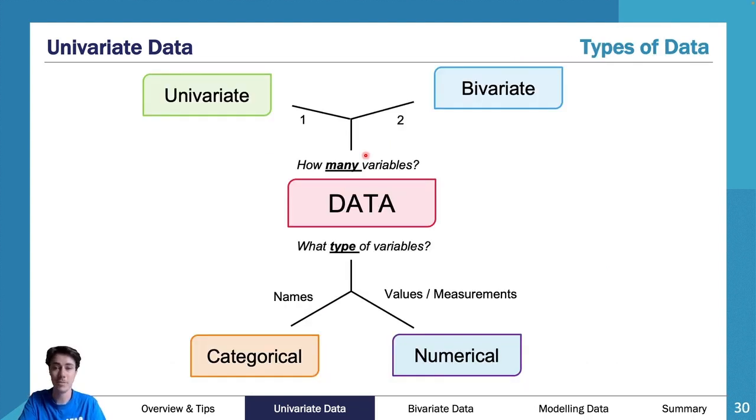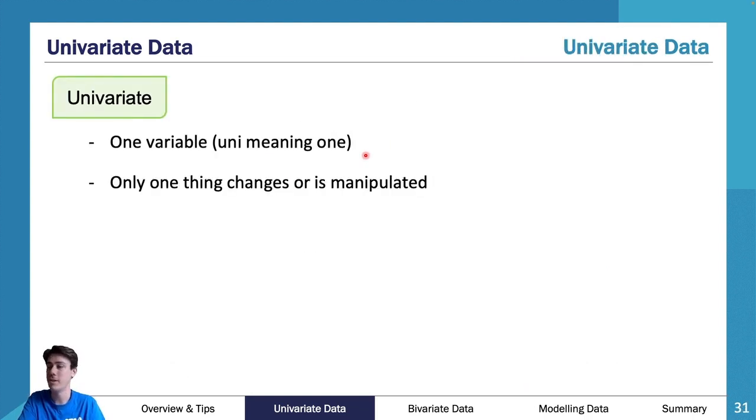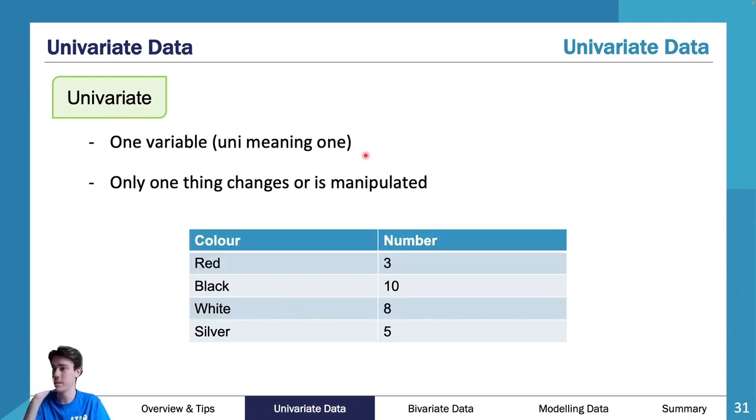So now that we've looked at that, let's move into univariate data. Univariate means one variable. Uni means one, and only one thing changes or is manipulated. So you say, what's your favorite color? And then you just count the number of people. So this would be sort of a numerical discrete piece of information, or actually it probably wouldn't be, because you've got a category here. So you're probably looking at categorical. You're actually looking at categorical data here.